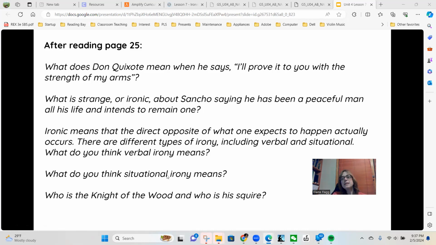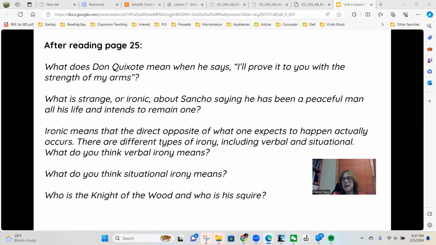So then what do you think situational irony means? So situational irony is the exact opposite result of a situation occurs from what a person expects to occur. So the exact opposite of what they think might happen.